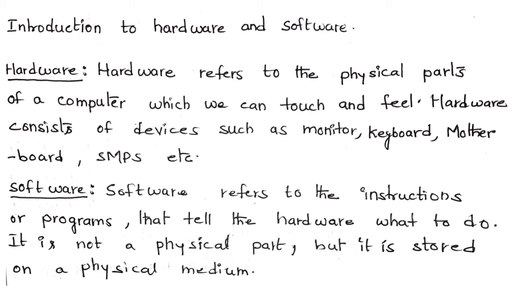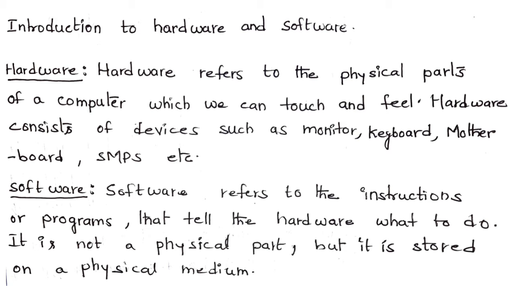Hardware consists of devices such as monitor, keyboard, motherboard, SMPS, etc. Means the physical parts which we can touch. Those devices are called hardware devices. The hardware devices are monitor, keyboard, SMPS, storage devices like CDs, pen drives. These are all what we can touch and carry with us. Those are called hardware devices.